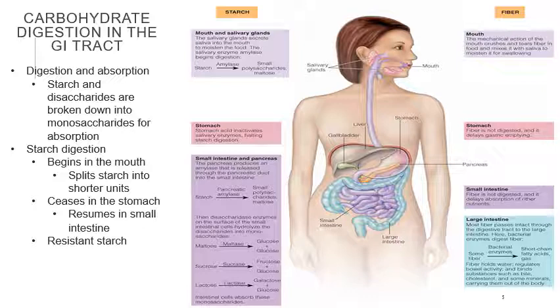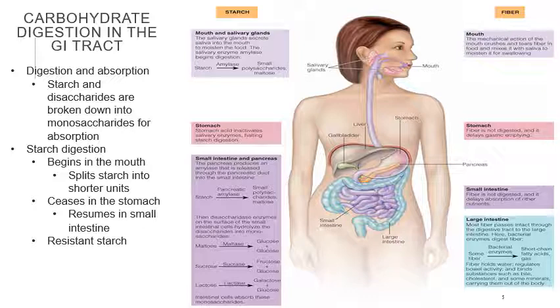Starch, mouth and salivary glands. The salivary glands secrete saliva into the mouth to moisten the food. The salivary enzyme amylase begins digestion. So imagine if you didn't have a salivary gland and you swallow after you crunch up your food. It's going to hurt. So it's good that we have the salivary gland to soften it up as it goes through the esophagus and down to the stomach.